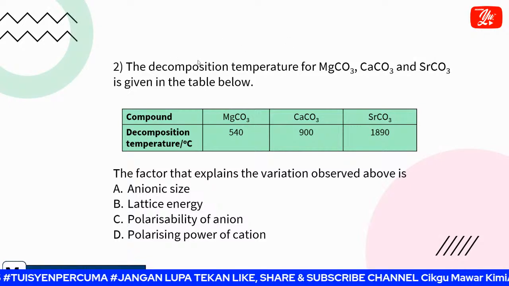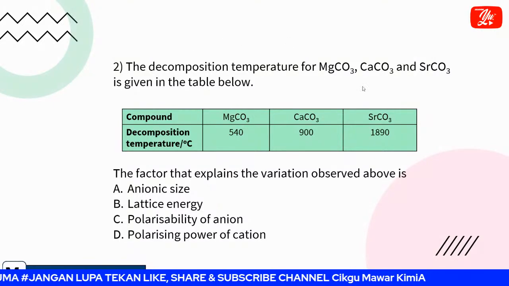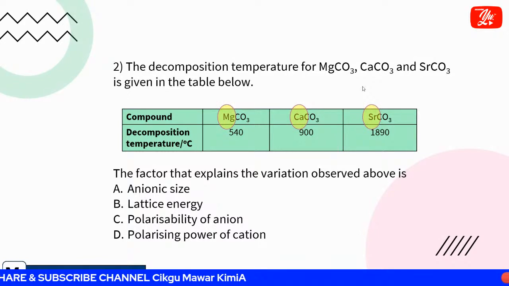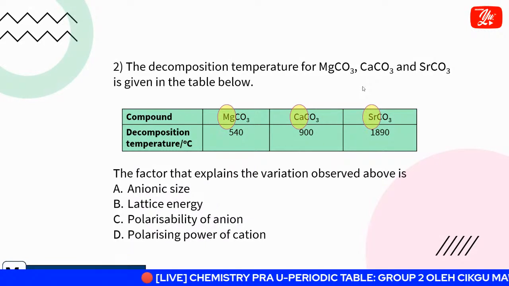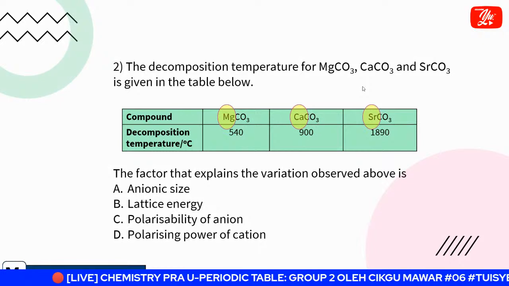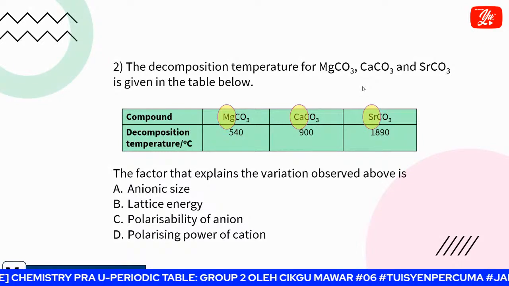So we talk about the decomposition of group 2. What is the keyword? You see, they share the common anion, all carbonate. So you must explain in terms of the cation. So what keyword must we have when we explain about the cation?